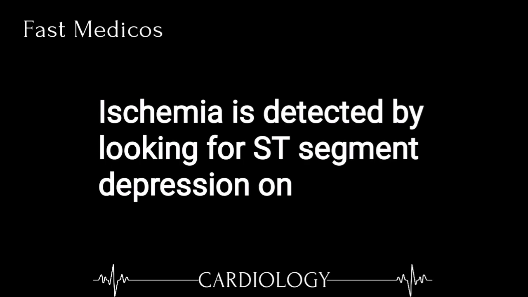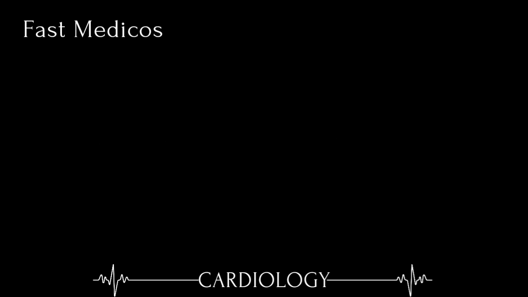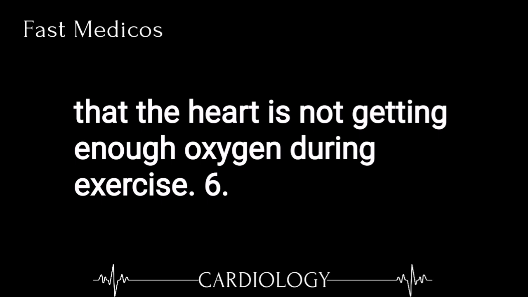5. How is ischemia detected during a stress test? Ischemia is detected by looking for ST segment depression on the EKG during the stress test. This shows that the heart is not getting enough oxygen during exercise.